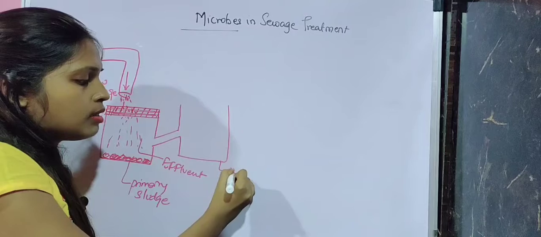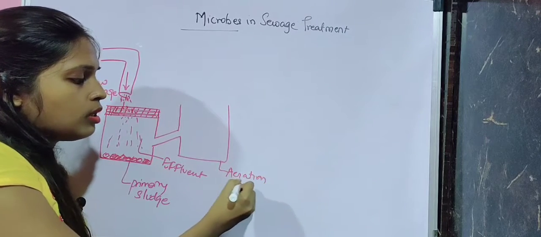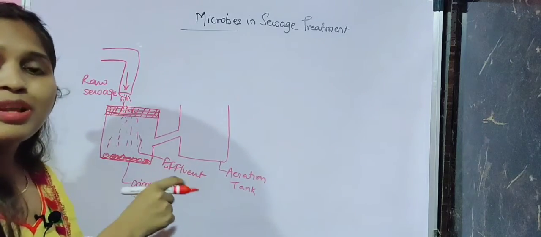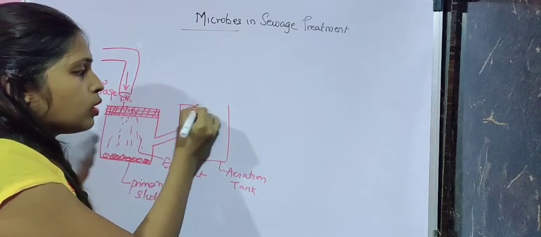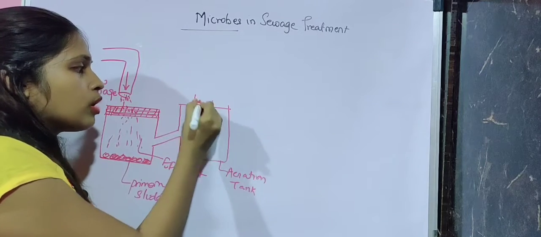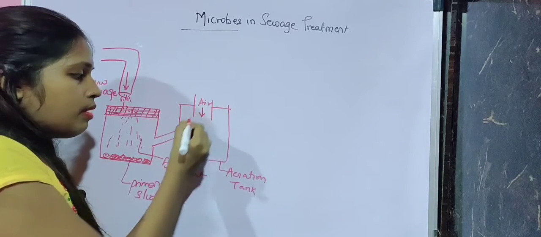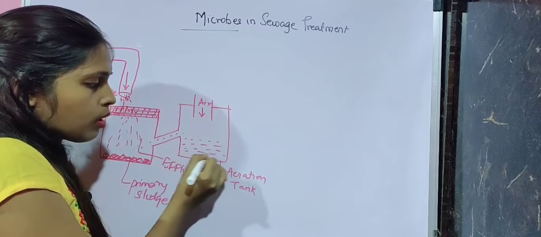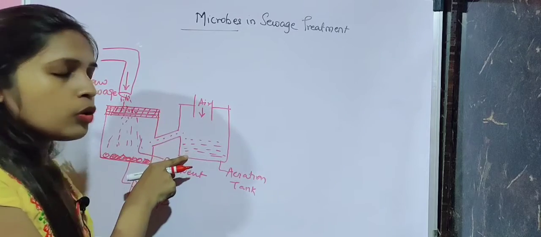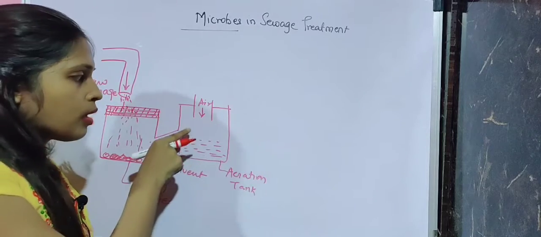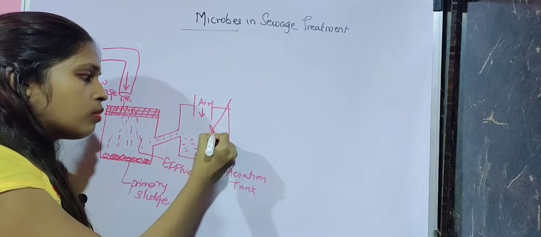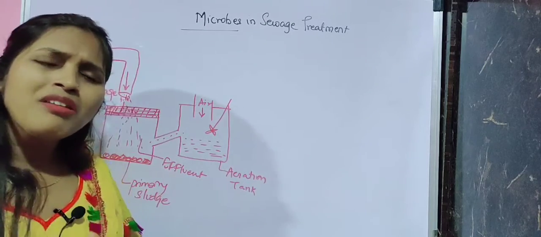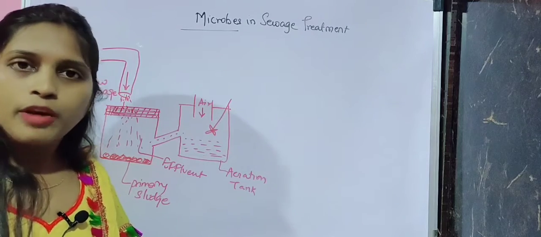This tank is called an aeration tank. The name is written as aeration, meaning air will be introduced. So in this tank there will be an introduction of air, and this effluent will pass into the aeration tank. When the air is introduced to the effluent, there will be a motor here, and there will be vigorous movement of the effluent, right?